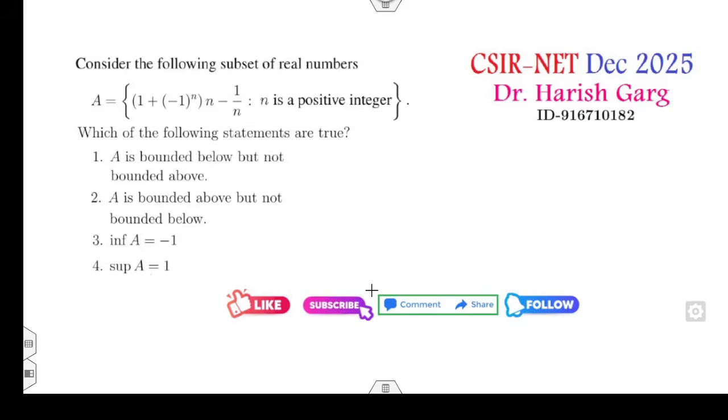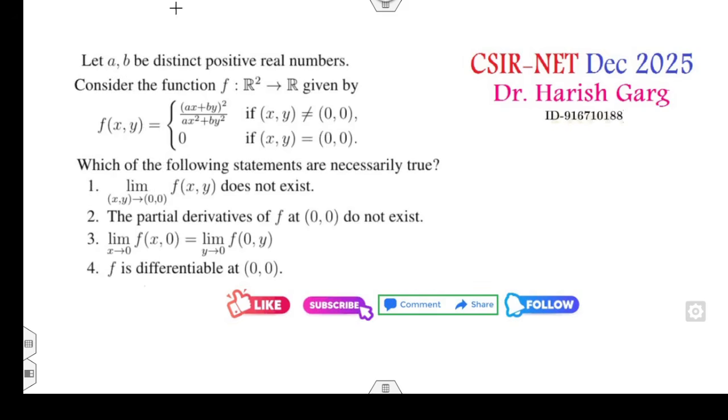So let's start the first question. How you can solve limits, differentiability and partial derivatives in a very simple manner. First of all, I will tell you the shortcut tips I had given you in my previous videos.